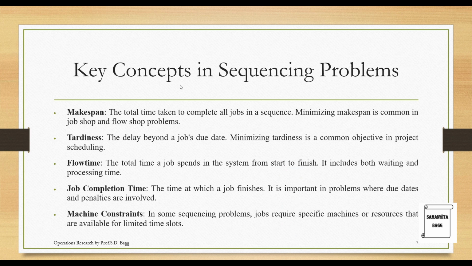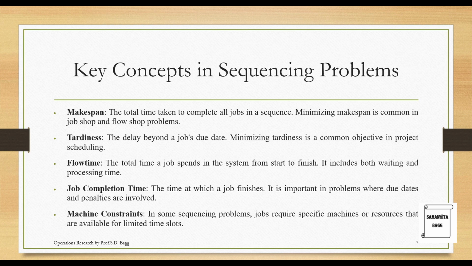The next one is key concepts in scheduling problems. The first one is makespan. The total time taken to complete all jobs in a sequence is your makespan. Minimizing makespan is common in job shop and flow shop problems. So you want to reduce the time that you require to complete all the jobs.